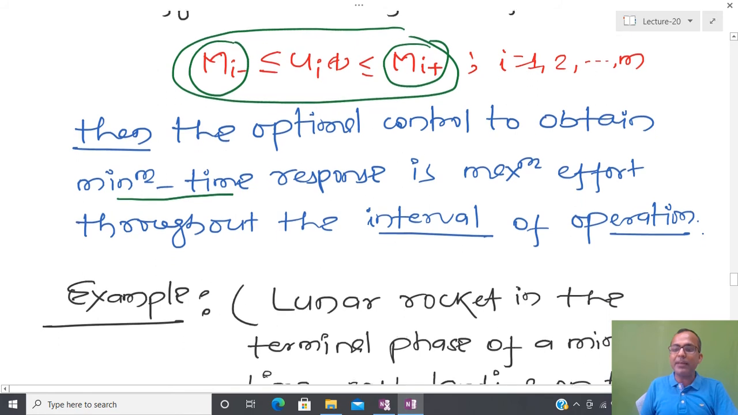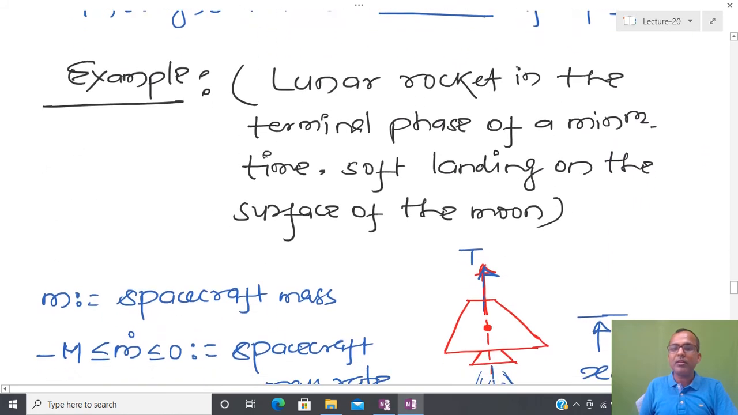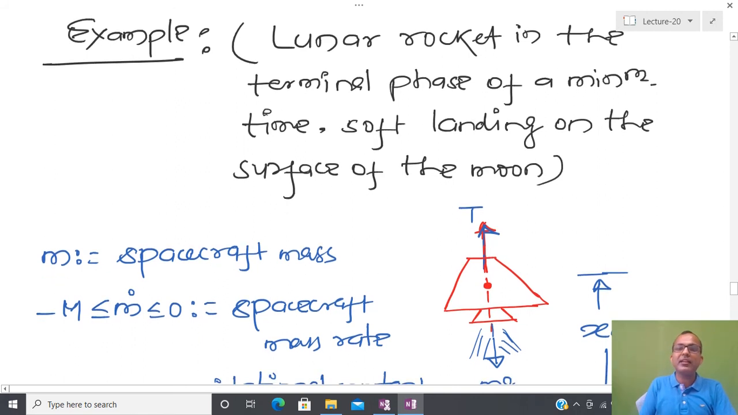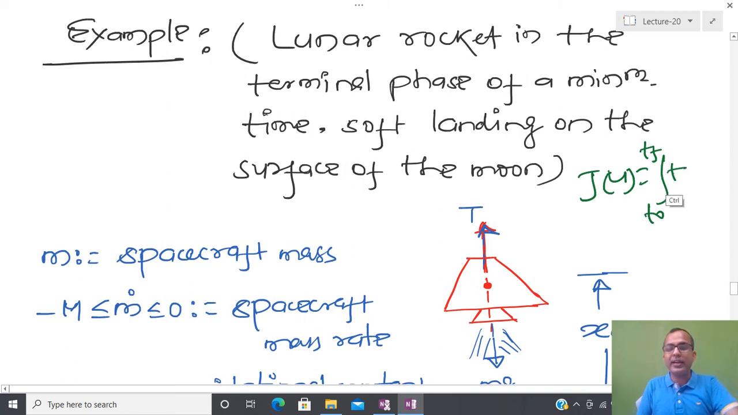I will tell you one example where one can apply the bang bang control in a space mission. I have considered a lunar rocket, and during the terminal phase, what I am going to do is soft landing on Mars in minimum time. So this is a minimum time control problem. It means that I have a performance measure that is defined in this particular way, where here I have nothing but dt.